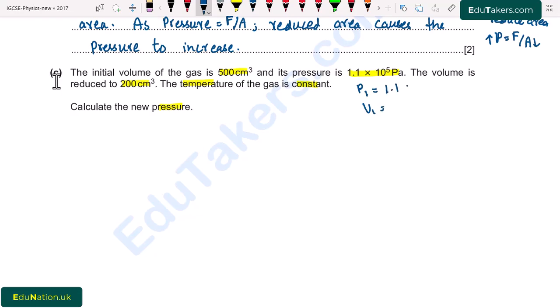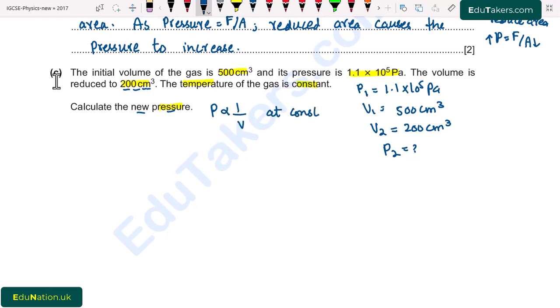Initial pressure is 1.1 into 10 to the power 5 Pascal and volume is 500 cubic centimeter. The volume is reduced to 200 cubic centimeter. It is the final volume, that is 200 cubic centimeter, and we have to find out the new pressure, that is P2. Here we keep the temperature constant, and by using Boyle's law, pressure is inversely proportional to volume at constant temperature.